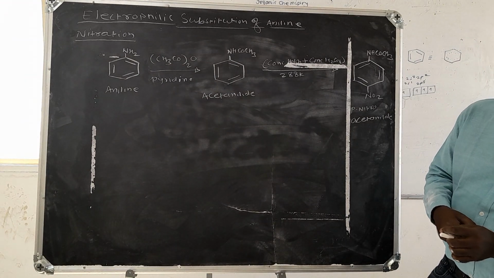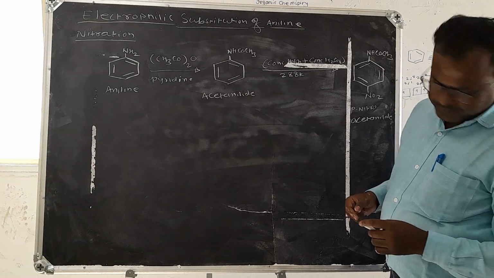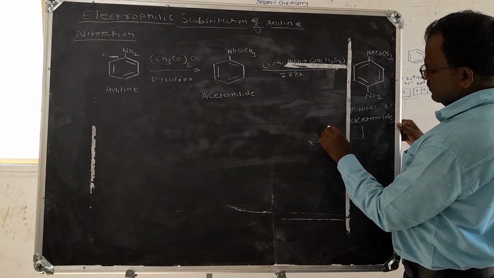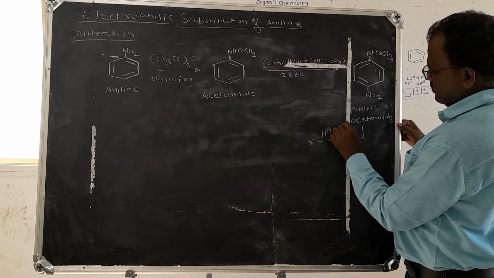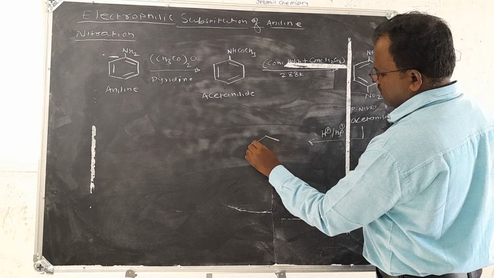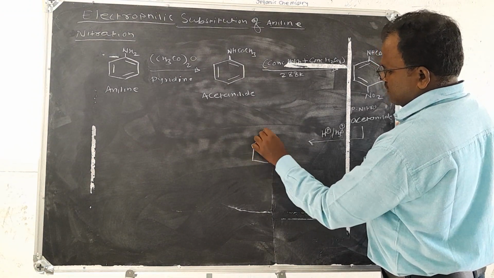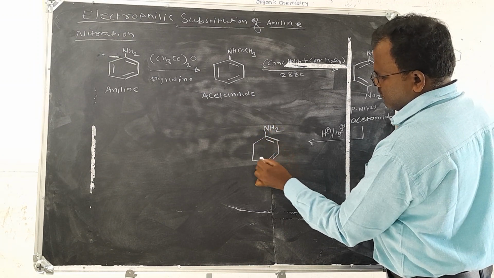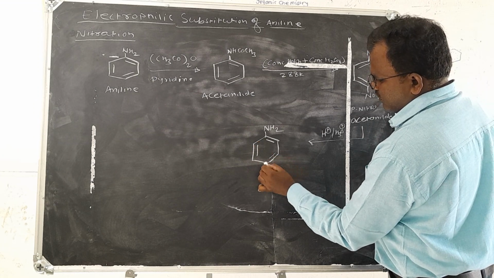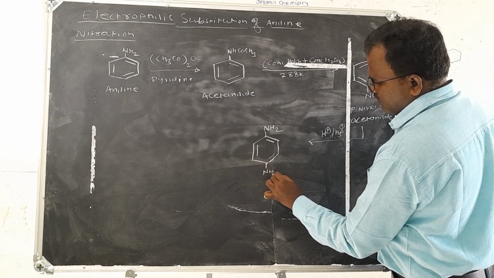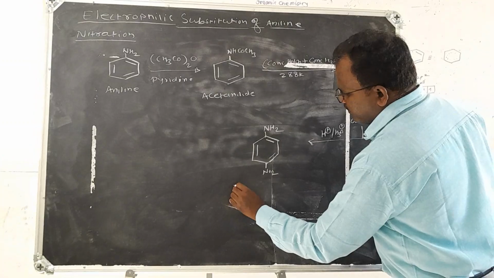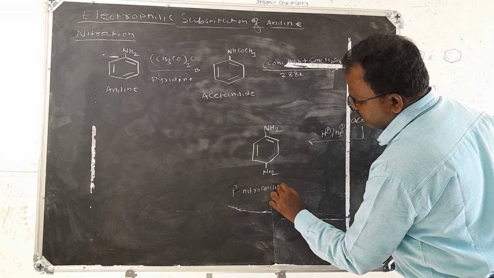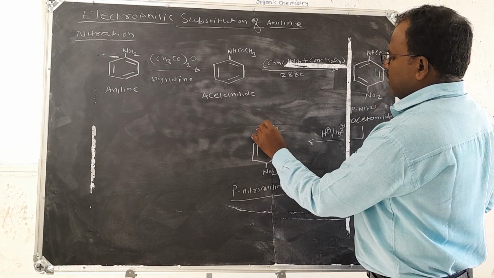Para-nitroacetanilide, on hydrolysis, gives para-nitroaniline.